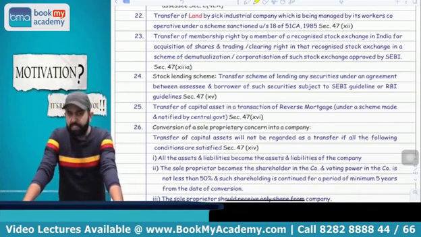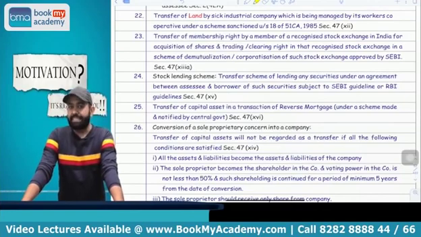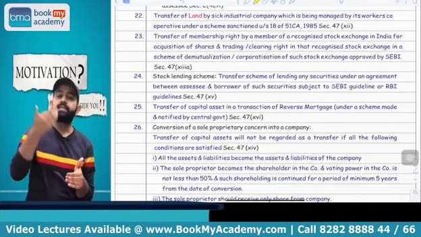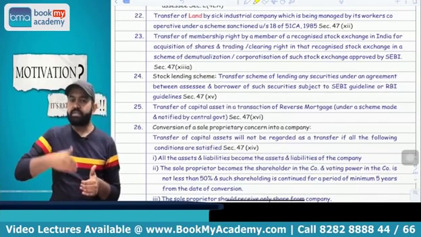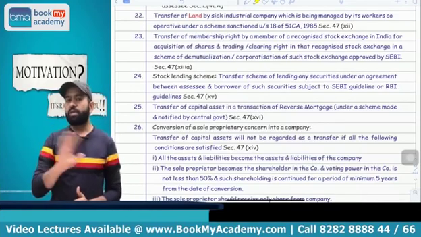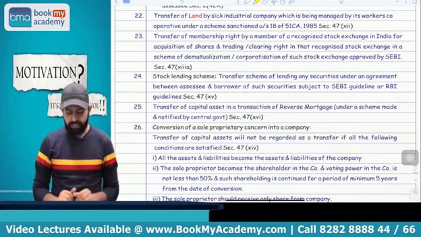You got my point or not? Yes. Next part is related to stock lending scheme. Suppose any person lends stock, meaning shares and securities, for some time to another person. Then a stock lending scheme is not treated as transfer, capital gain is not applicable.